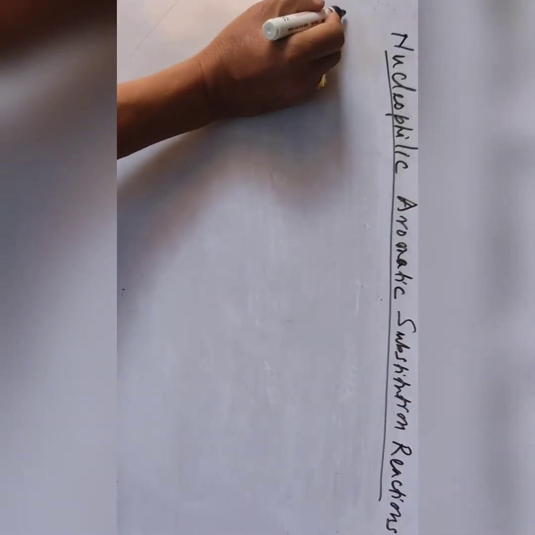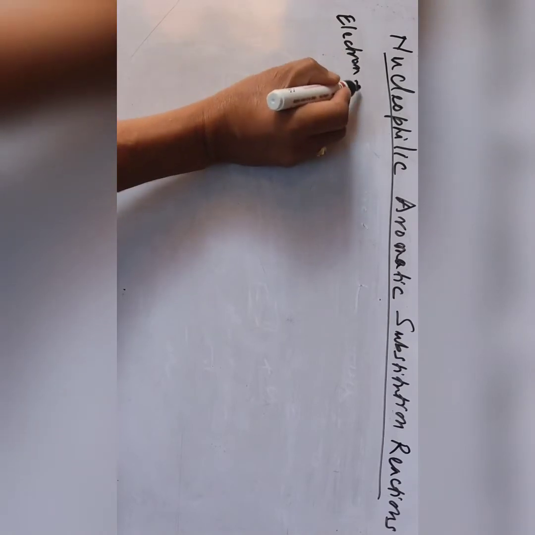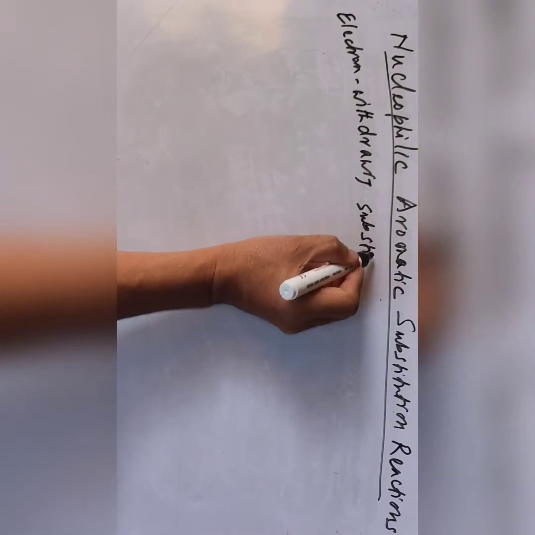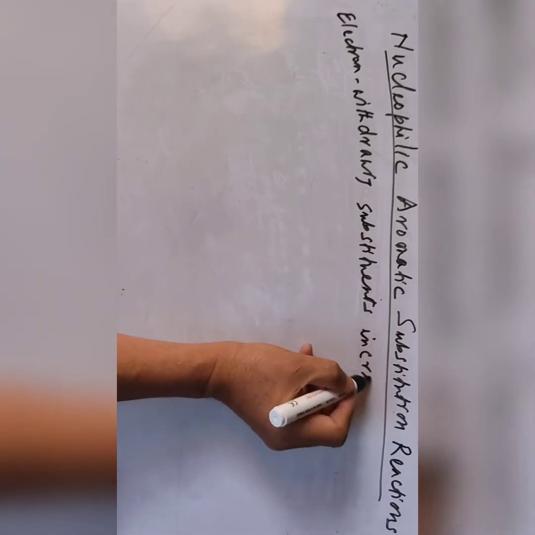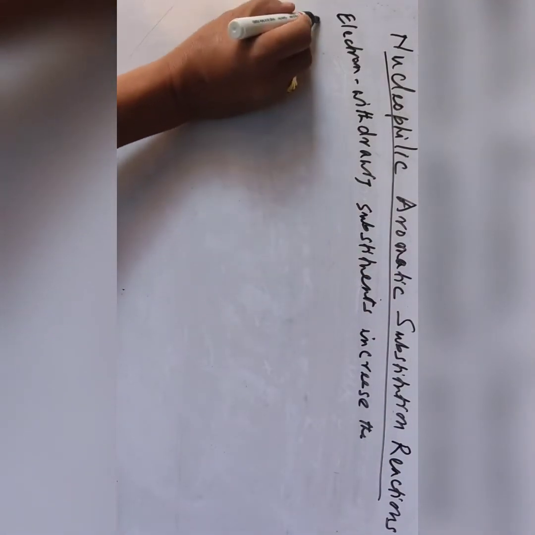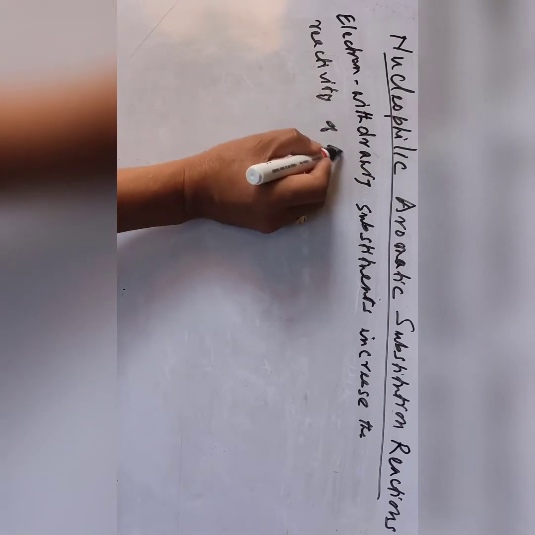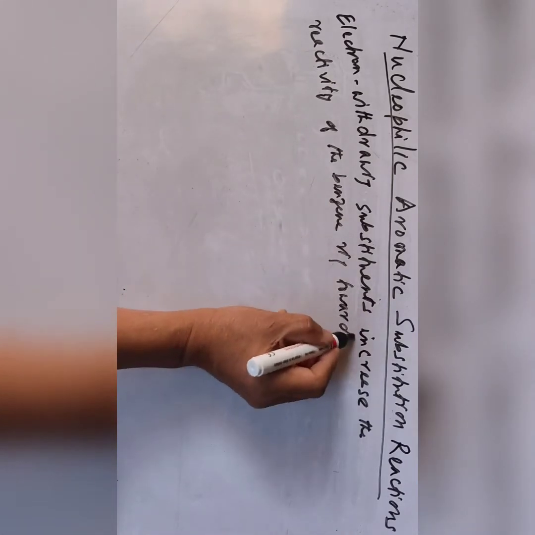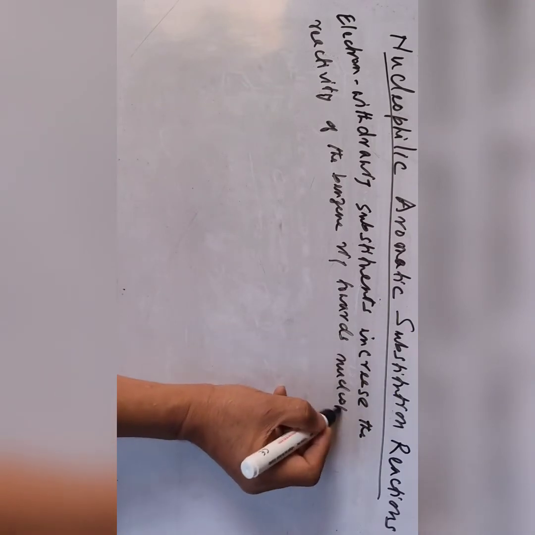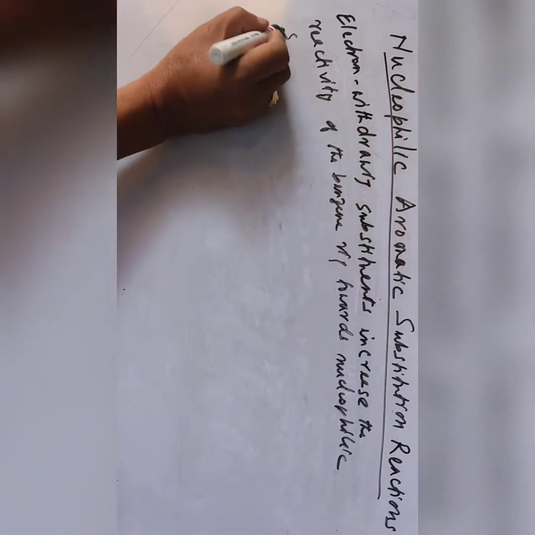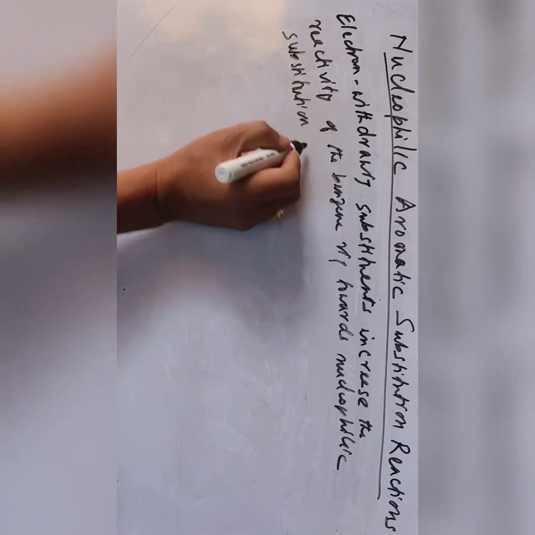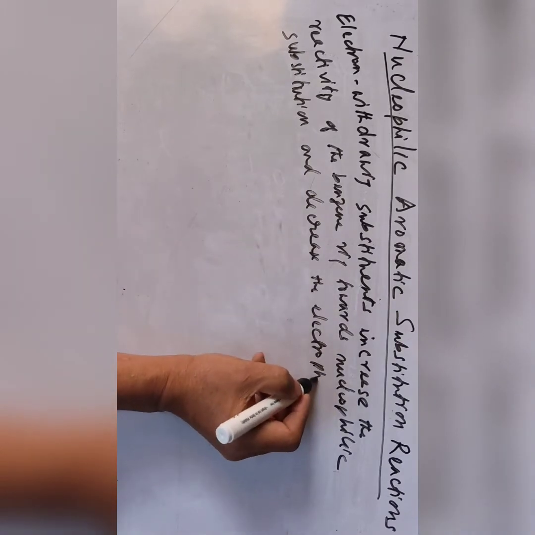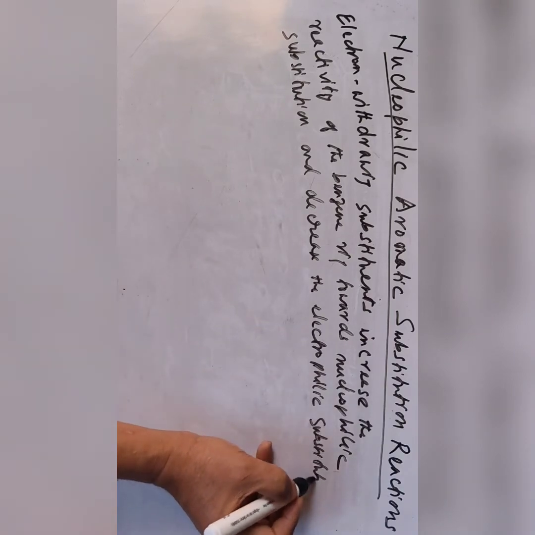So I can write down here: electron withdrawing substituents increase the reactivity of the benzene ring towards nucleophilic substitution reaction, and decrease the reactivity towards electrophilic substitution. So I'm repeating again.